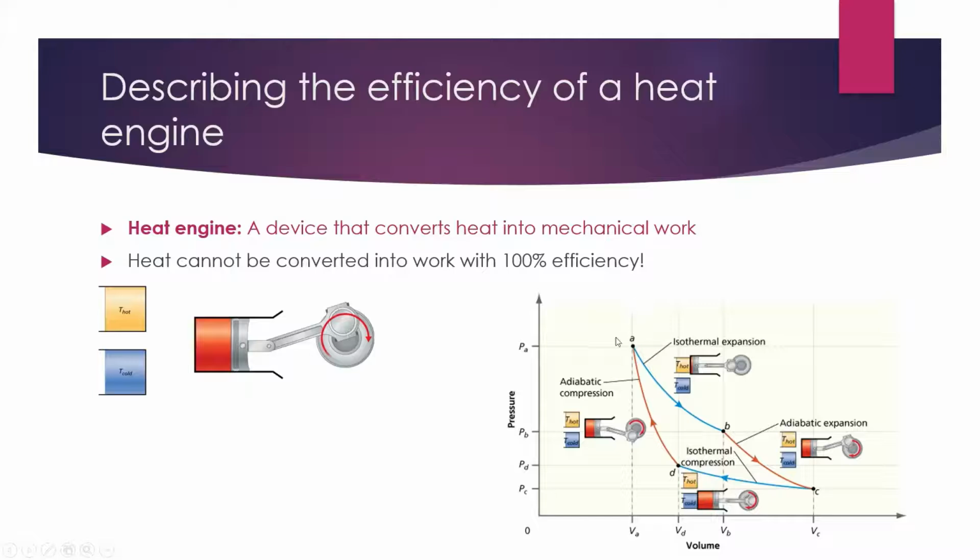If we start at point A, we first bring our gas, our ideal gas, into contact with the hot reservoir. This causes an isothermal expansion by which the pressure decreases and the volume increases at this constant temperature T hot. The piston is then removed from the hot source and it continues expanding. Now as it expands, just like we saw in lab 1, as gases expand, they tend to get cold. So here as it expands, it will reach a colder temperature until it gets to point C, where it has reached temperature T cold. Then it's brought into contact with the cold reservoir and compressed isothermally.